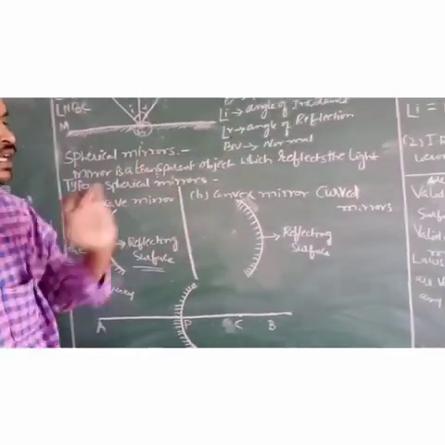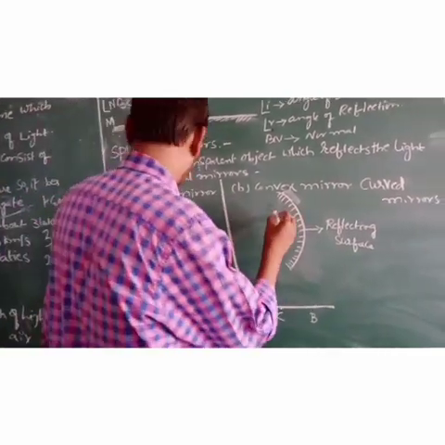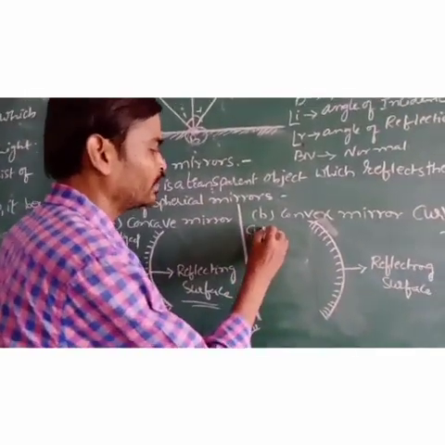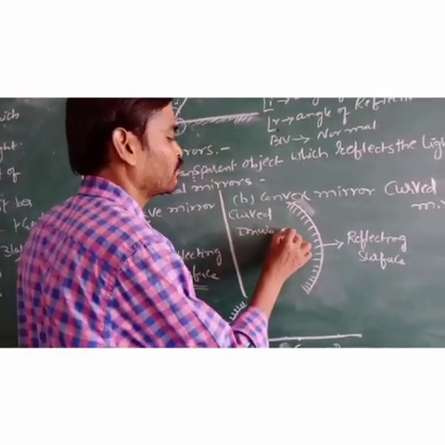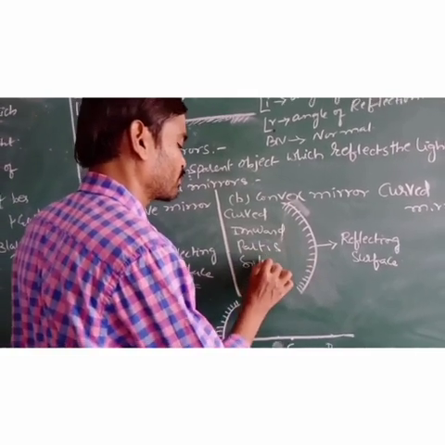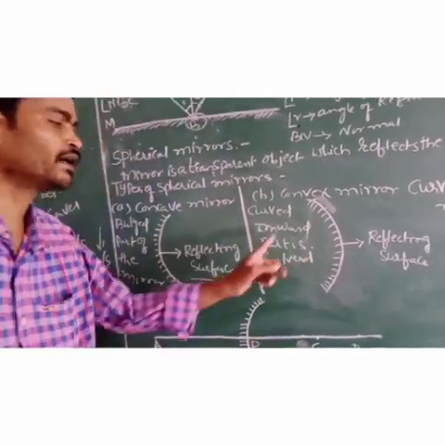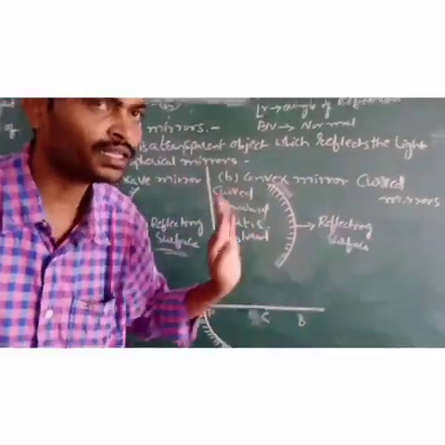Whereas in a convex mirror, the curved inward part is silvered, and the bulged part is the reflecting surface.